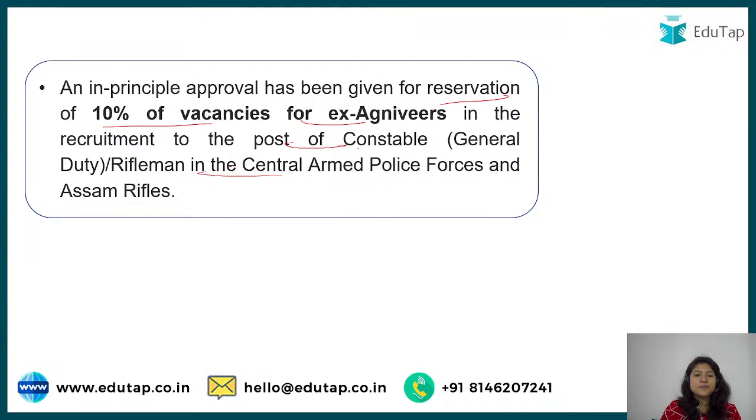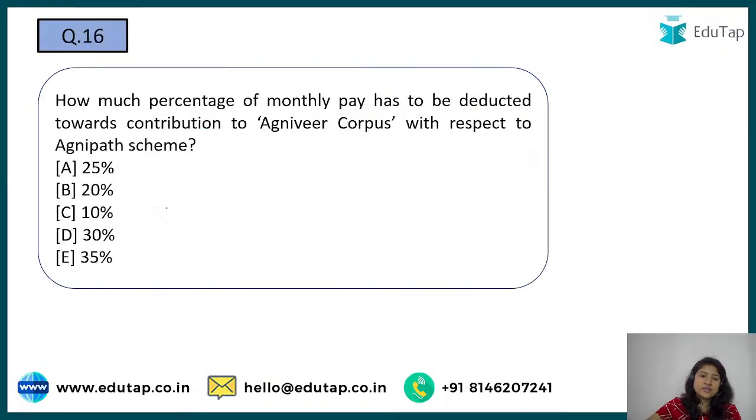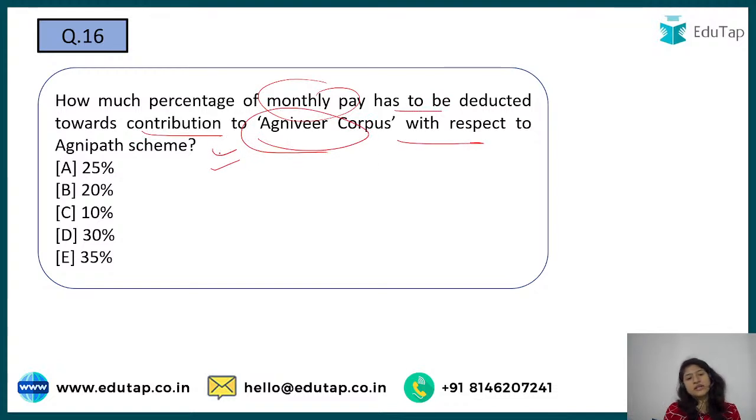And for the post of constable and rifleman in CAPF and Assam Rifles. Okay, how much percentage of monthly pay is deducted towards contribution to the Agniveer corpus with respect to the Agnipath scheme? Here I have the following options. At the end of their 4-year tenure, they'll get some money, right? So monthly some percent of their salary will be deducted, and an equal amount the central government will add, and at the end of 4 years you'll get that. So you have the options.